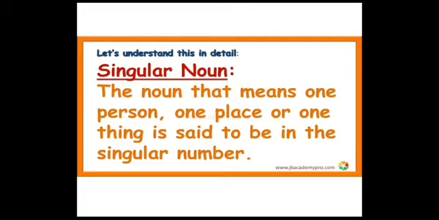So what is a singular noun? The noun that means one person. So listen carefully here. The noun that means one person, one place or one thing is said to be in the singular number. For example, book.